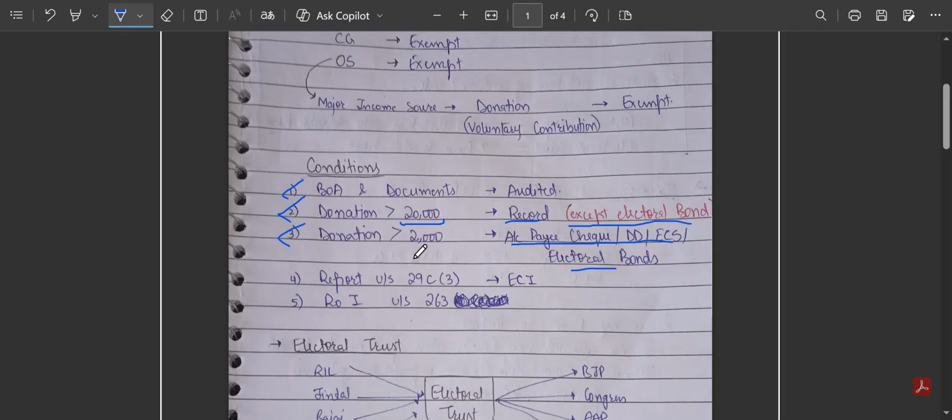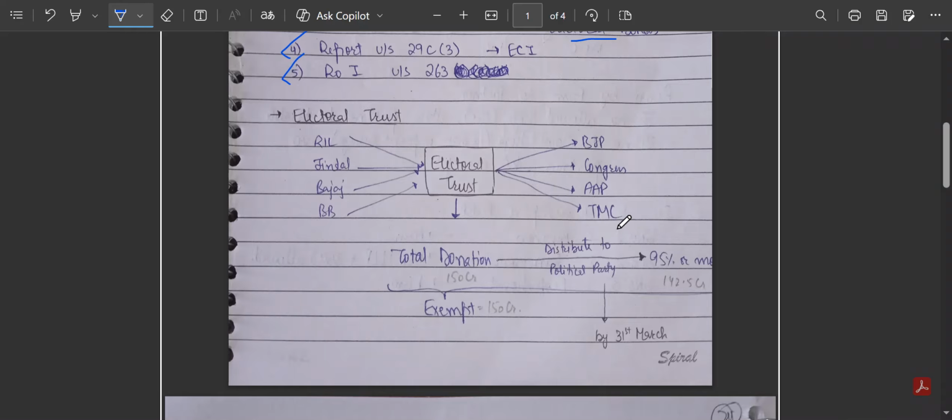Then there is a report under Section 29C(3) of the Representation of the People Act 1951. We have to submit it to the Election Commission of India from time to time, and we also have to comply with the requirements of ITR, income tax return, under Section 263 of the Act. That is all about political parties.